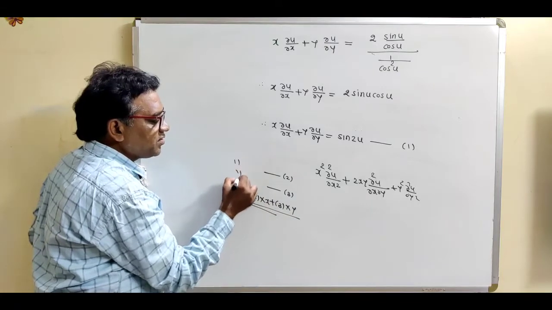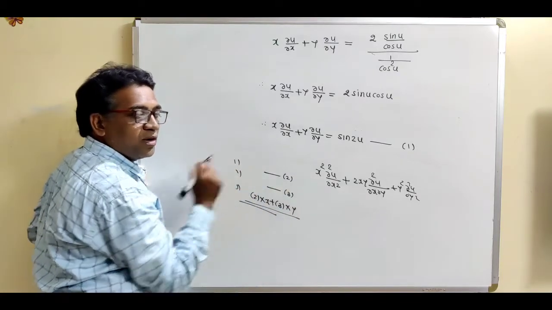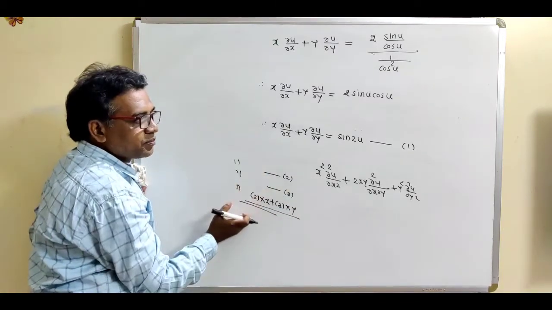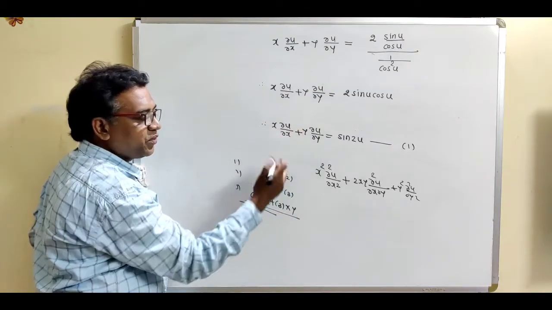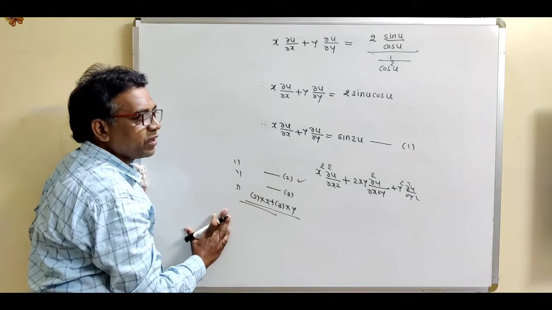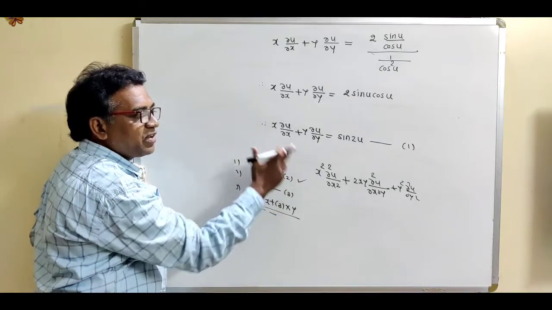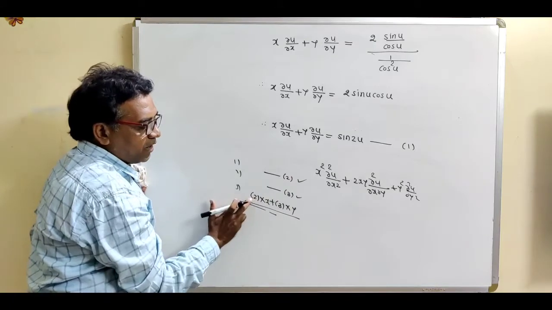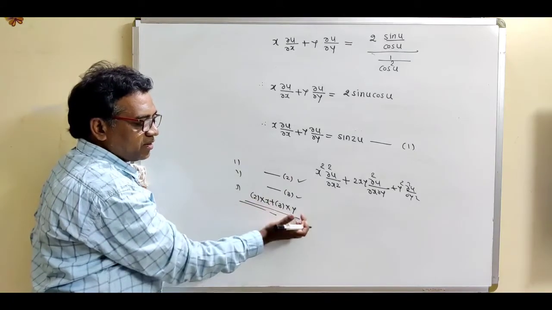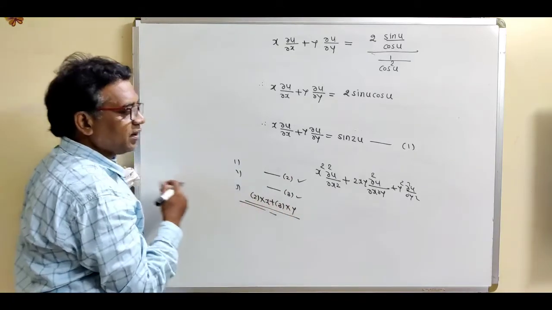So these are the 3 steps for finding this total term. What are those steps? Differentiating equation 1 partially with respect to x, that is equation number 2, differentiating equation 1 partially with respect to y, that is equation number 3, multiply second equation by x, third equation by y, and take the addition.